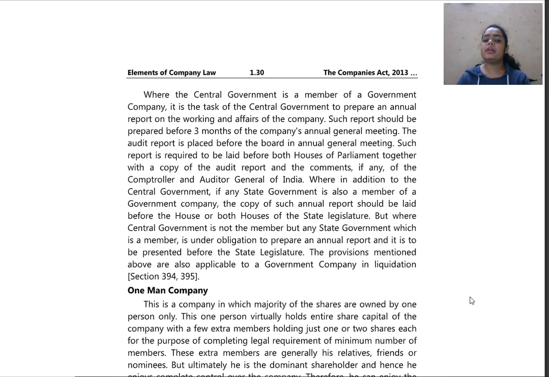Once it is laid before both the houses and the state legislature, then if there are any comments or if anything is going wrong, the state government shall be under an obligation to show that whatever rules and regulations were stated were followed while conducting such reports. So if a government company is in liquidation, all these things shall also be followed.